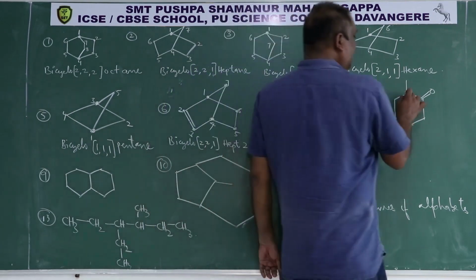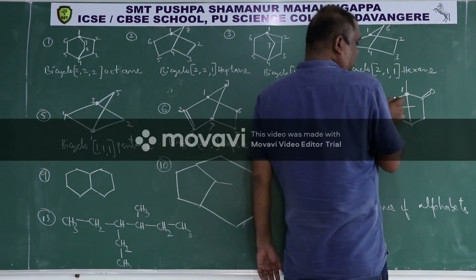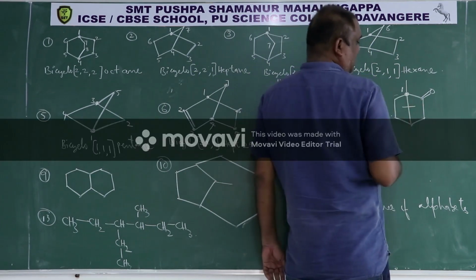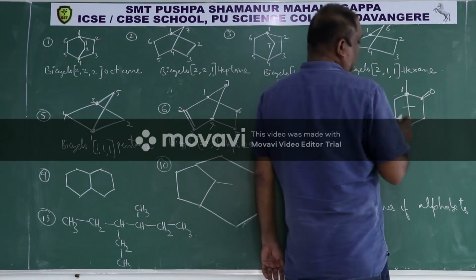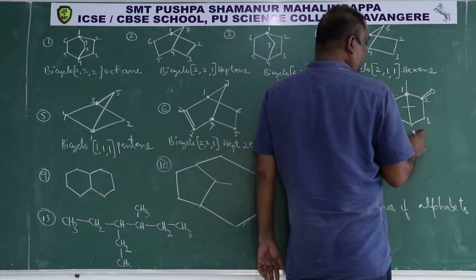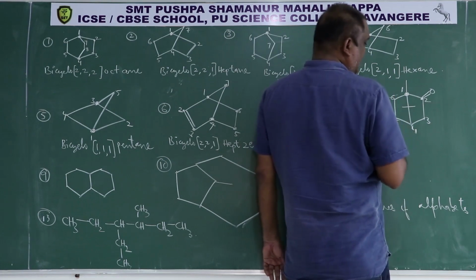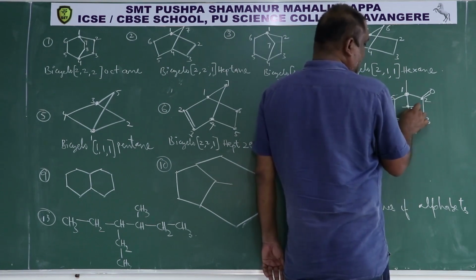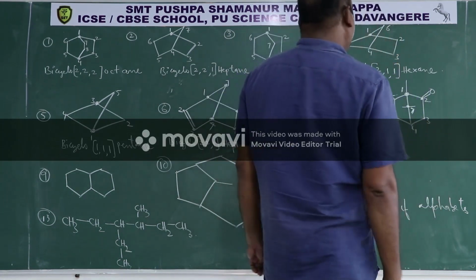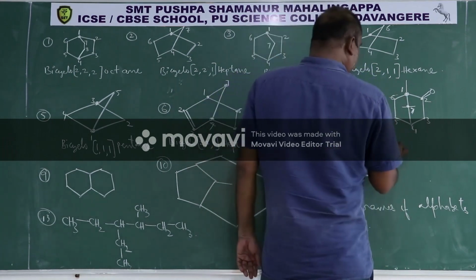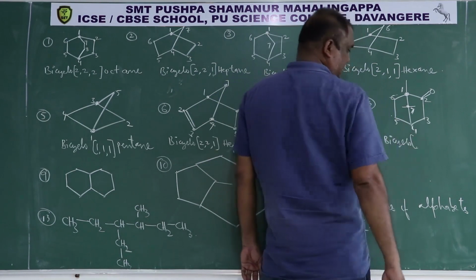Now here this is a bridge head, number 1, 2, 3, 4 like this. If you go like this, that is wrong, because I should go in such a way that this ketone group should get least number. So 1, then 2, then 3, then 4, 5, 6, then this is 7. Now here, first of all I will write prefix bicyclo, then I will open the box.